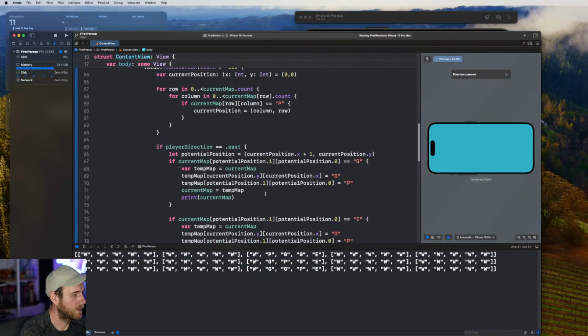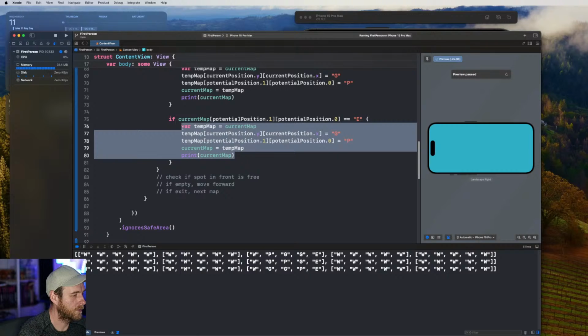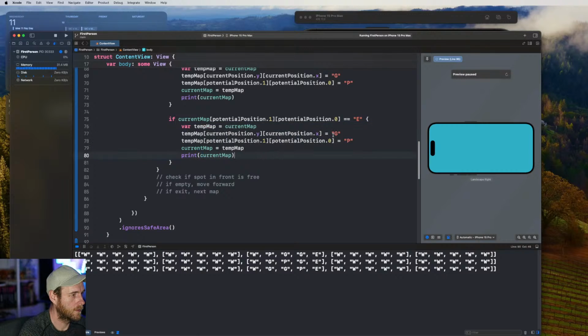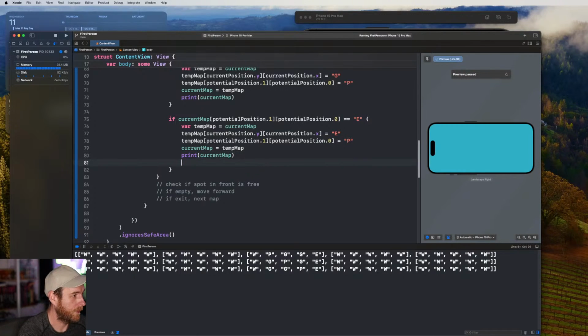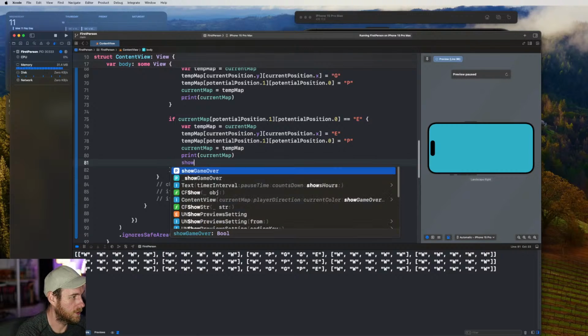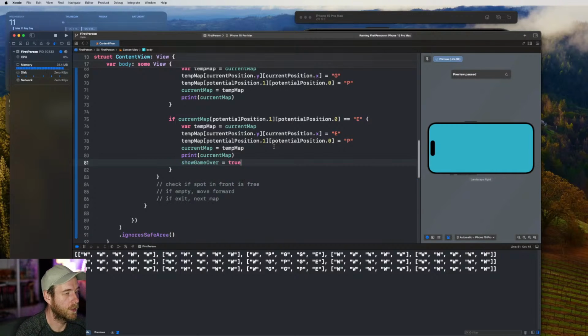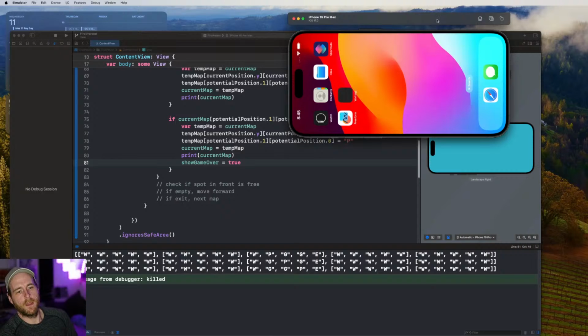And then down here, we'll just replace this with, we'll move the player across as well. So that way we can print out the new updated map, and then we'll just say show game over equals true. So we'll run this.